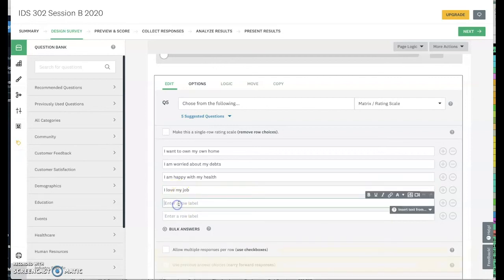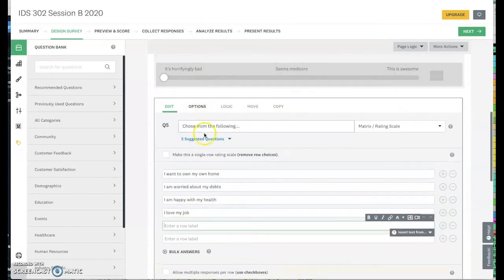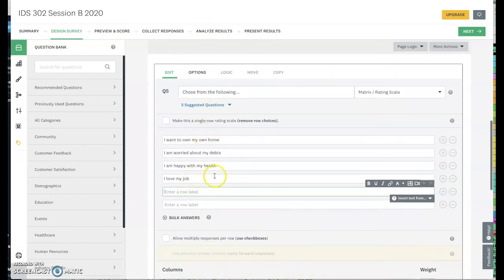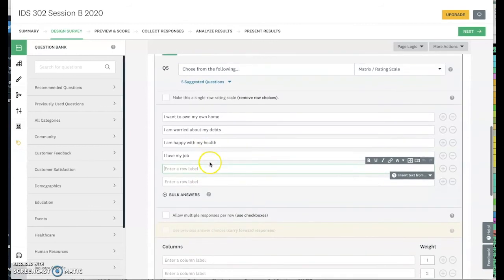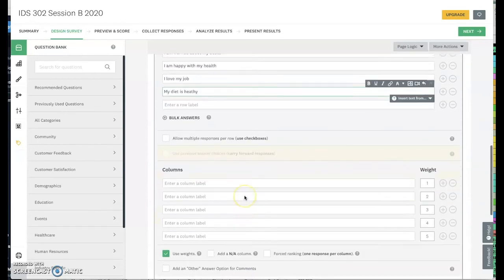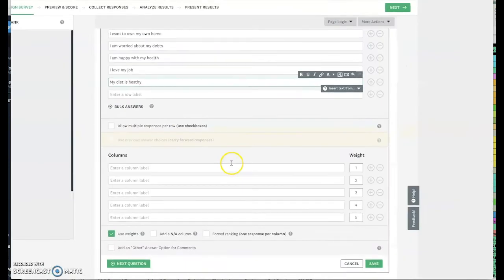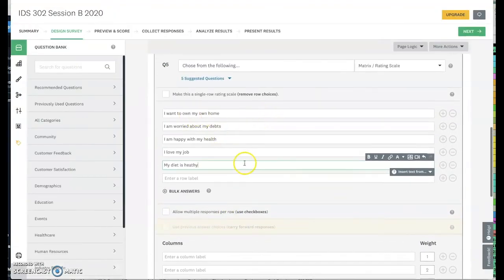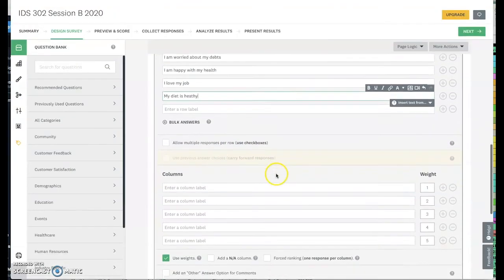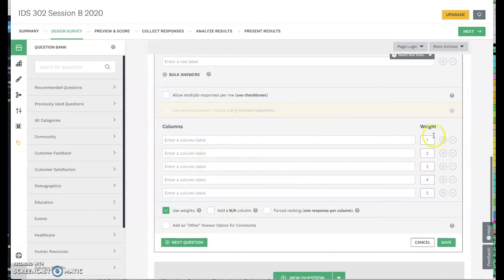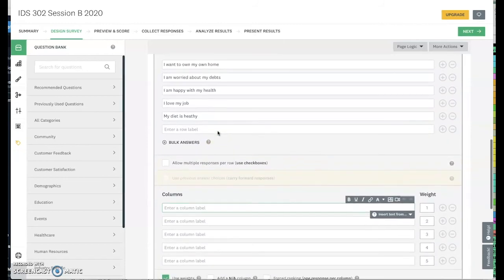Now, so you can keep going with these, right? It's kind of like this instead of yes or no. Like, are you happy with your job? Yes or no. Are you happy with your health? Yes or no. Okay. My diet is healthy. All right, now let's see what happens. So now we're going to go to columns. Picture those. Oh, geez. These are left to right rows. I mean, these are the names of the questions in the rows. Columns up and down from left to right, 1 to 5. You're going to have to picture that, but you'll see it. Okay, and let's try to match this up.